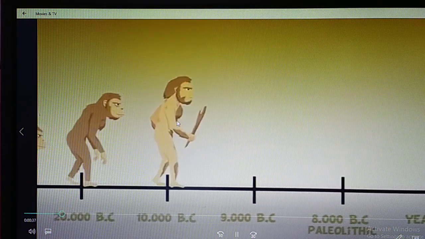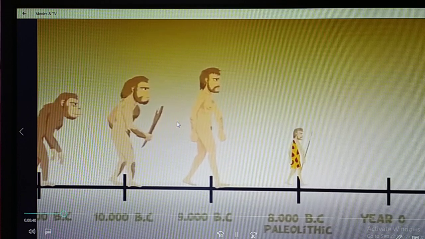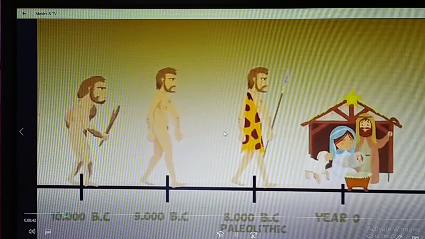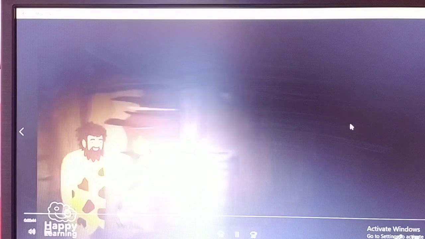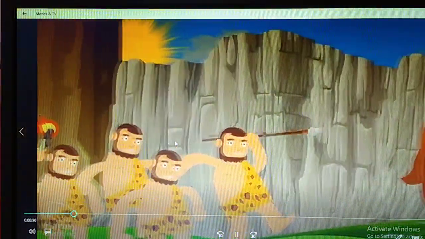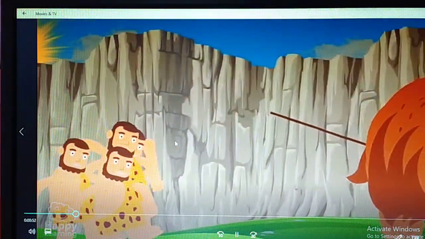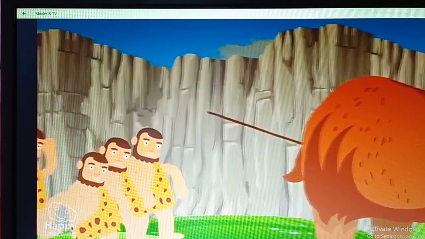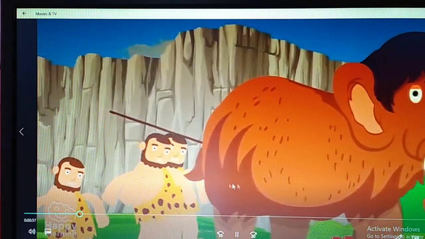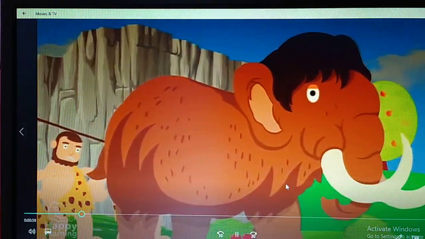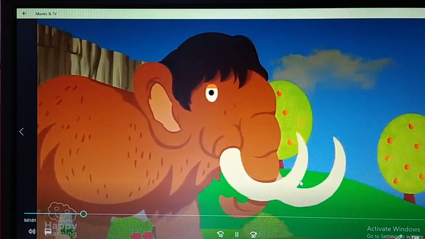And this is the picture of how man developed himself from one age to another. This is the place where systematic life started to be led by man. Man was using fire to light, to frighten the animals, to kill the animals, and finally to cook food. This picture shows how the animals are being hunted. Man was living like in a nomadic age.